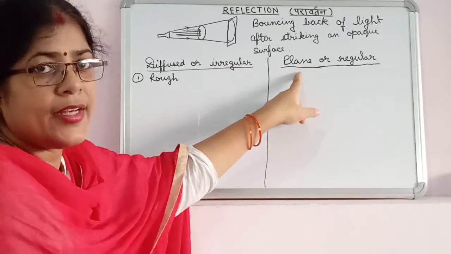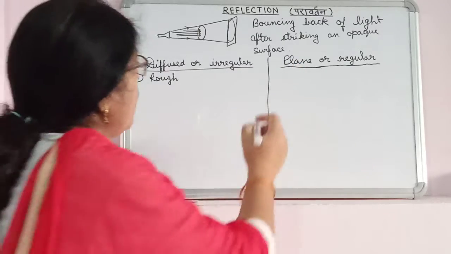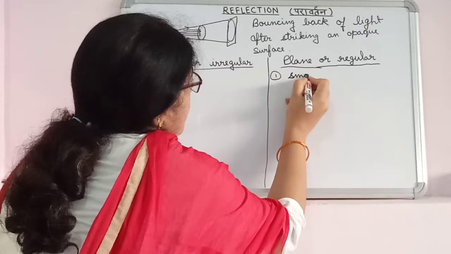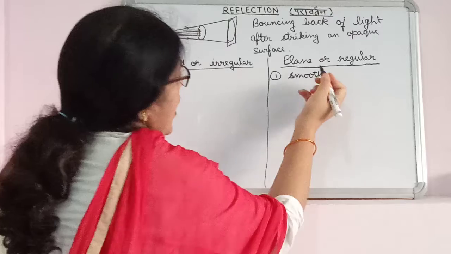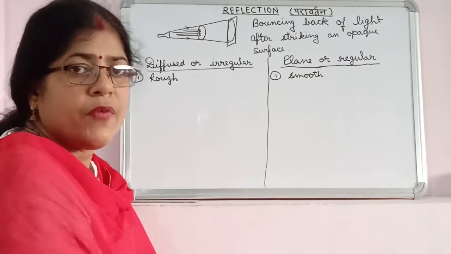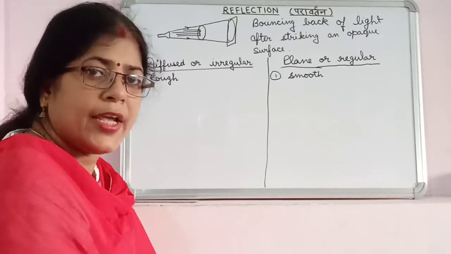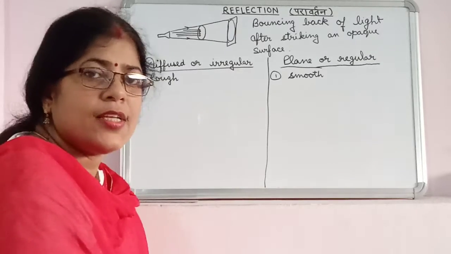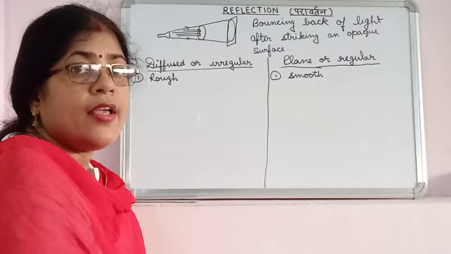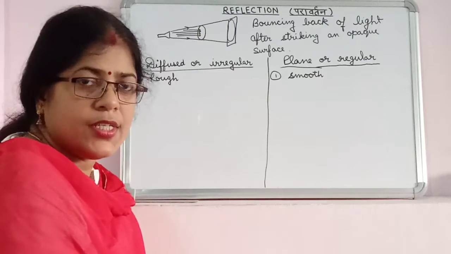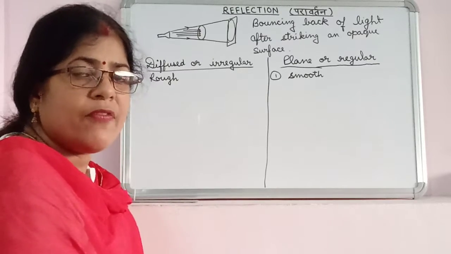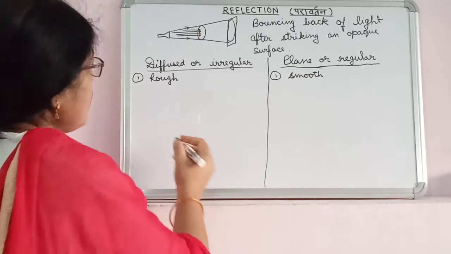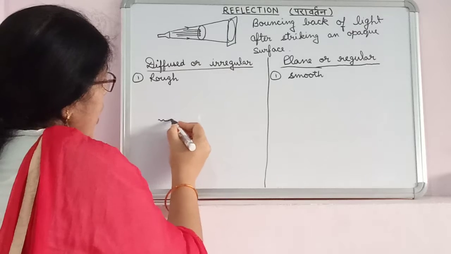On the other hand, in case of a plane reflection, when the surface is smooth and plane, then we can have a plane or regular reflection. As we know, most of the surfaces around us are irregular or rough surfaces. So mostly we have diffused reflection in nature, and it takes place in this way.